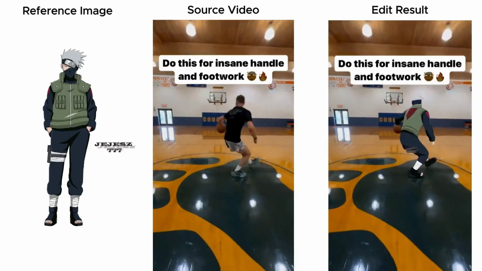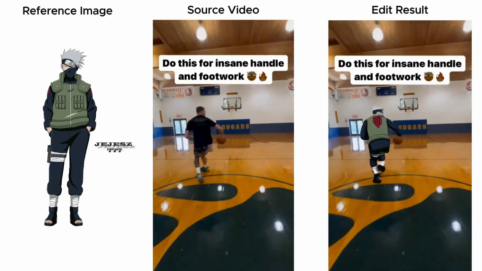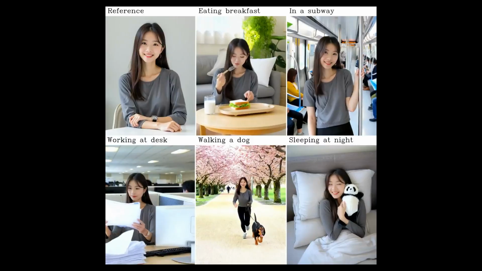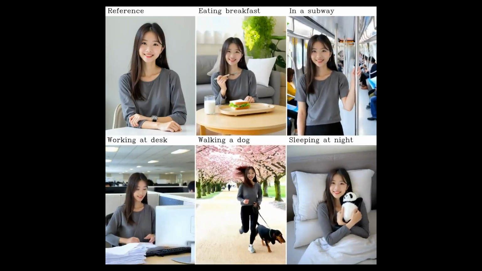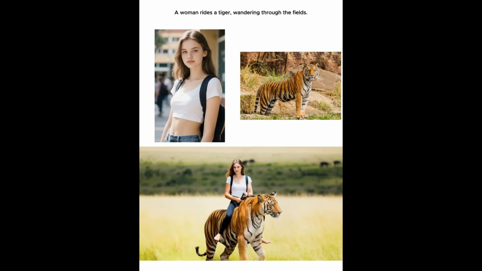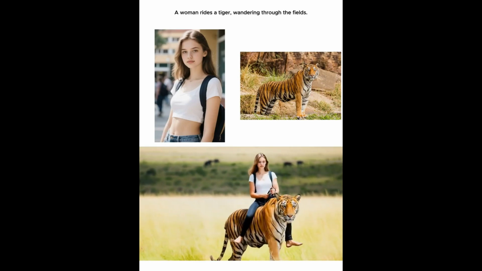Swap a boy playing basketball with avatar playing basketball. Generate a full story of a girl's day: breakfast, subway, desk, walking a dog, sleeping. Combine a girl plus a tiger, girl sitting on a tiger. Make someone speak or sing with audio-only input.